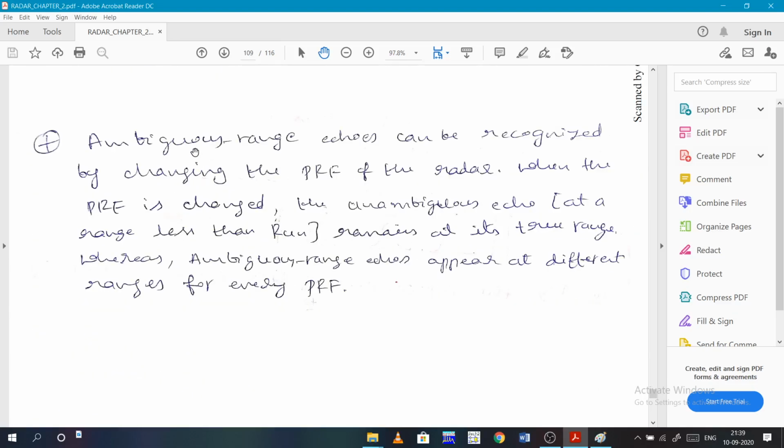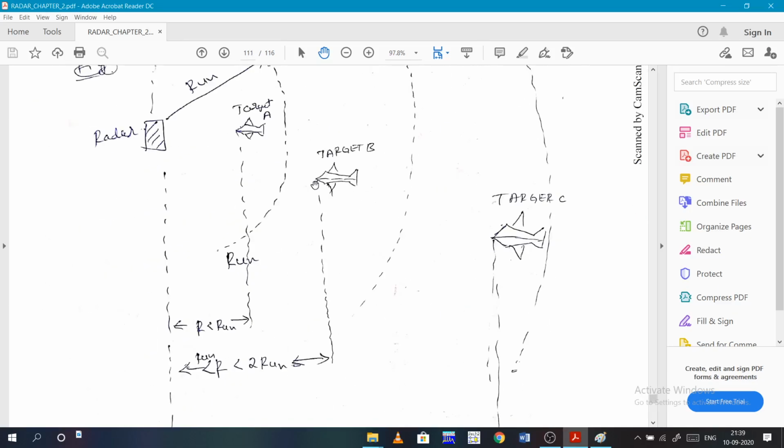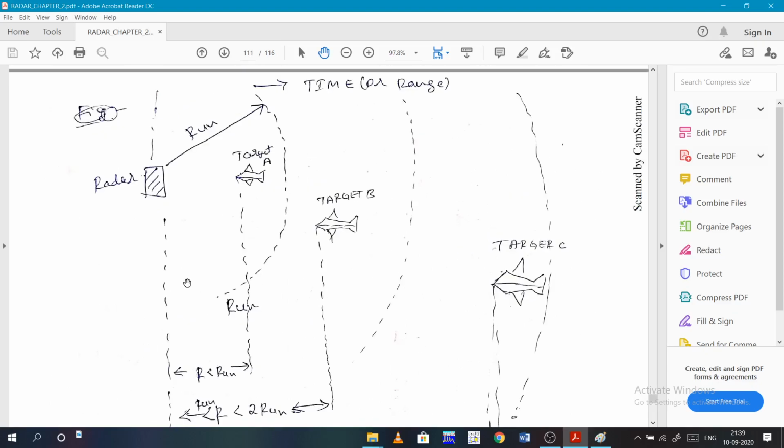So we discussed unambiguous range; this is ambiguous. That means there is a confusion, right? Ambiguous range echoes can be recognized by changing the PRF of the radar. When the PRF is changed, the unambiguous echoes remain at the true range, whereas ambiguous range echoes appear at different ranges. What he meant was, if I take three targets, target A, target B, target C, target A is within the unambiguous range, target B and C are not.